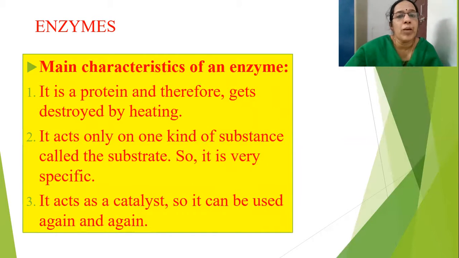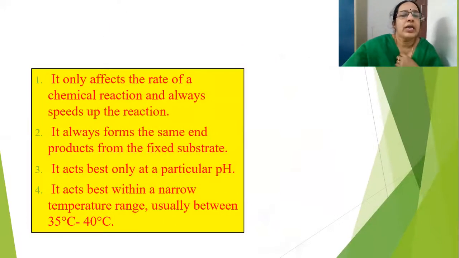So when you are heating, what will happen? It will be destroyed. And it acts only on one kind of substance. So it is very specific. Third one, it acts as a catalyst. So you can use it again and again. It only affects the rate of a chemical reaction and always speeds up the reaction.